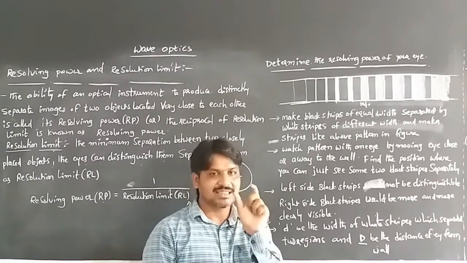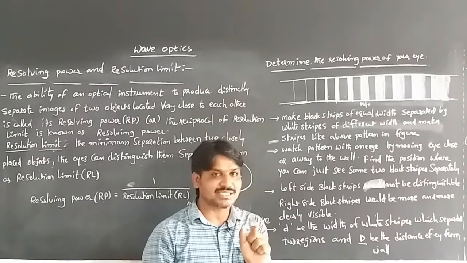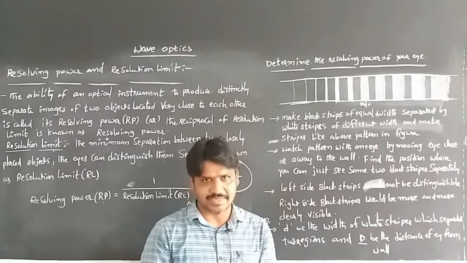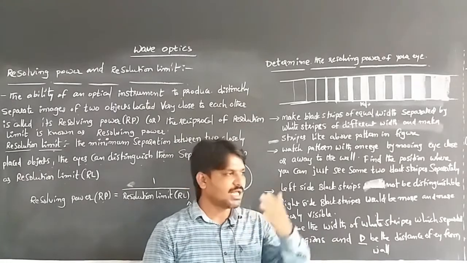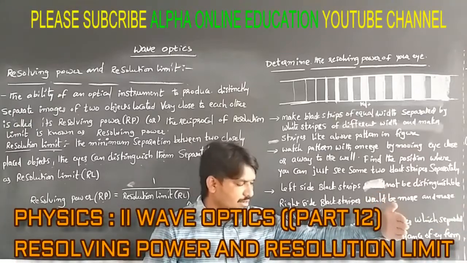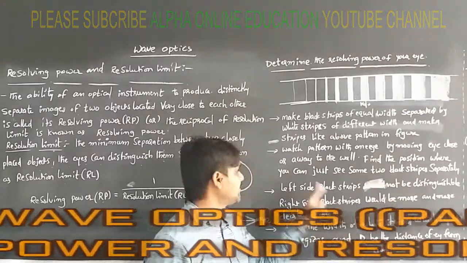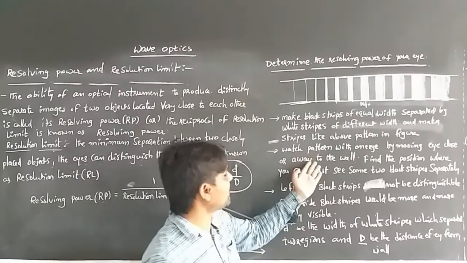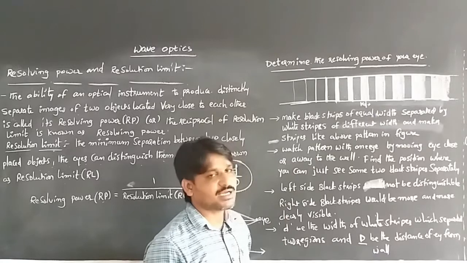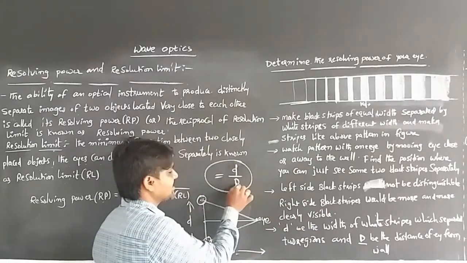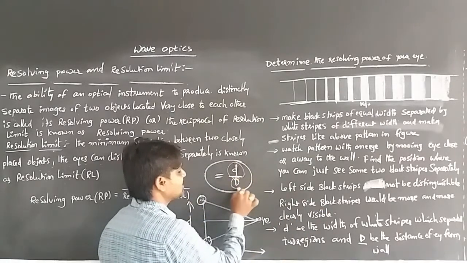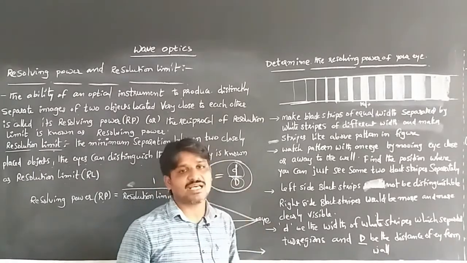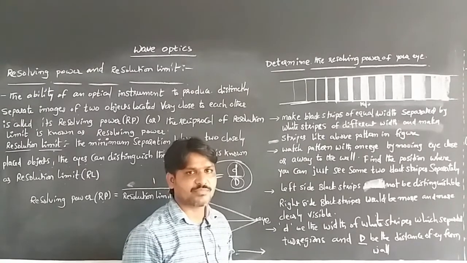Small d is the minimum distance between the two objects, nothing but the resolution limit, and the distance from the strips to our eye is capital D. By doing this practical, we measure small d by capital D, the distance between the two strips over the distance from our eye to the wall. By measuring this, we can find out the resolving power of our eye.